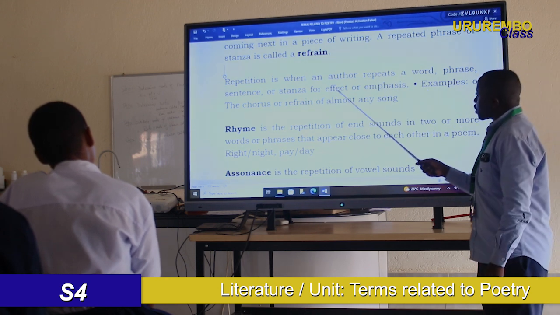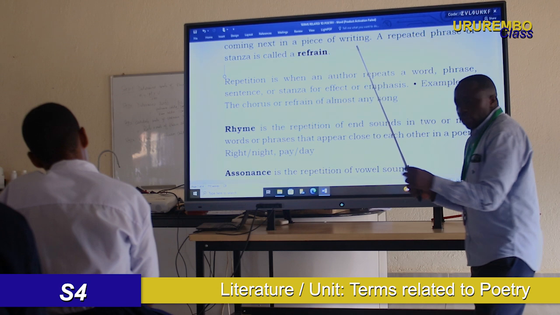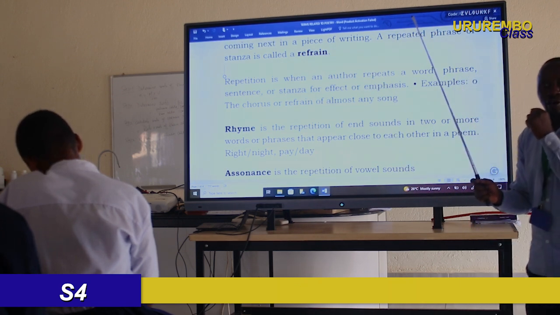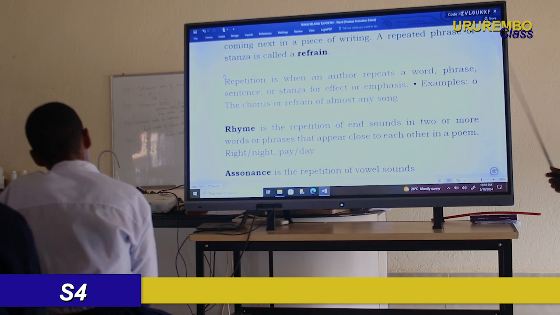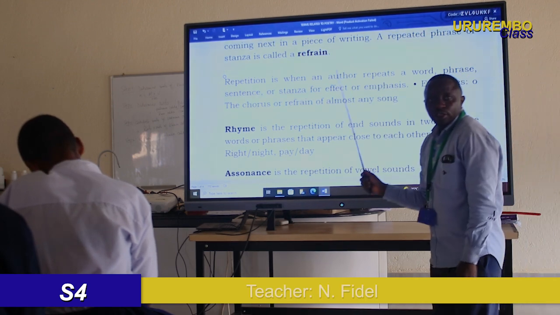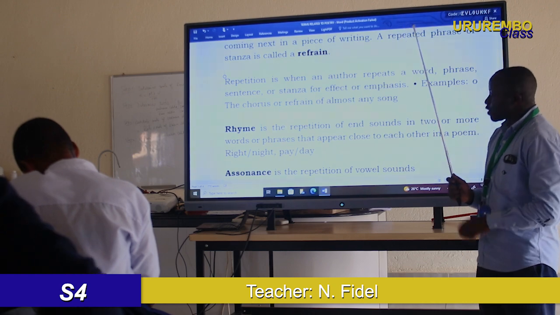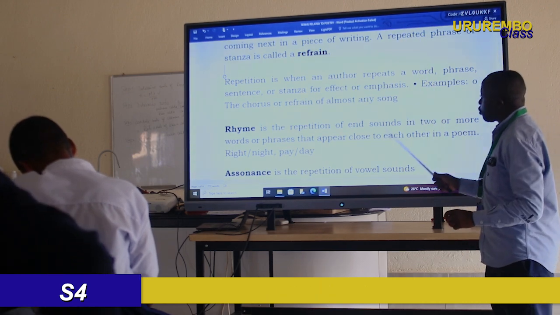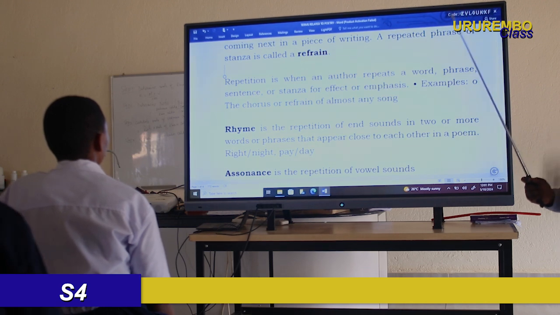They do it not for nothing. The poet, the writer, did this for a purpose. The purpose is to bring effect. Sometimes sound effect. You have seen sound effect, and the sound effect will help you readers to get the message easily.